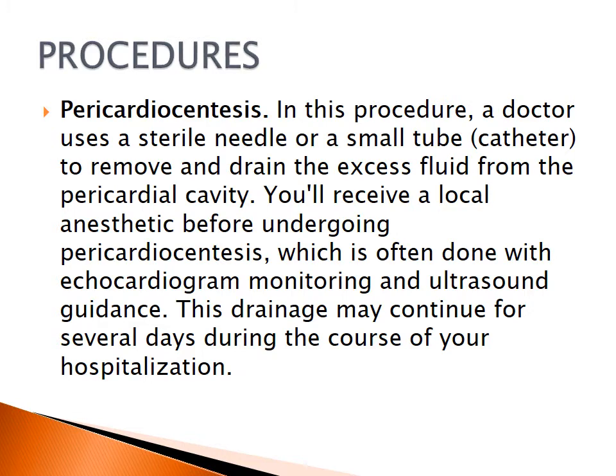And there's a procedure where we insert a needle after giving a local anesthetic, and I'll show you in detail how it is done. The whole idea is inserting a little tube into that particular sac area and draining out all that excess fluid in the pericardial sac or cavity.